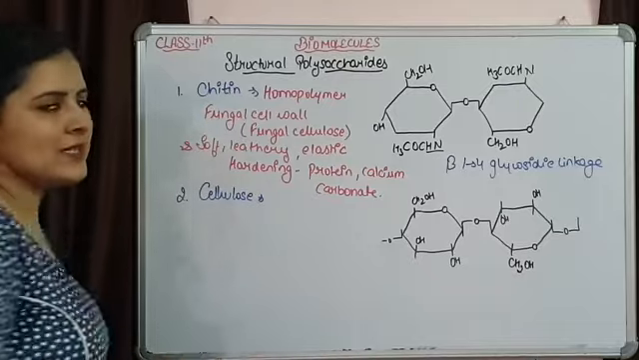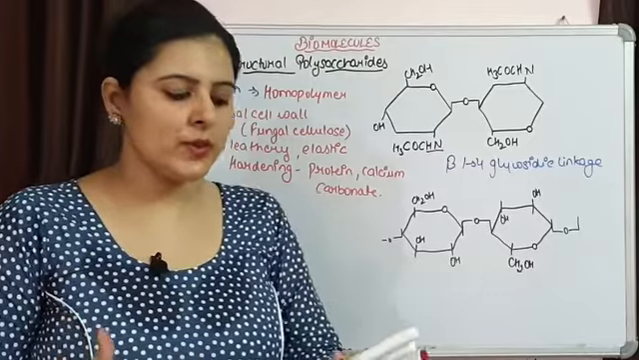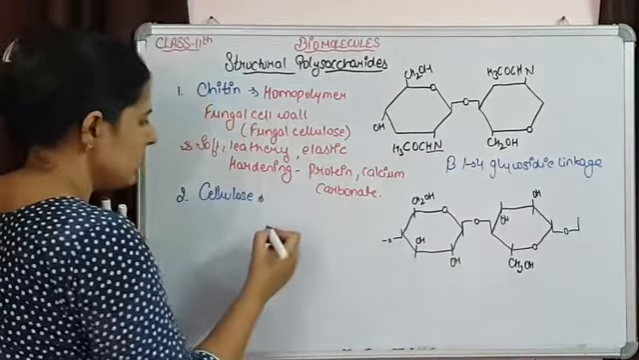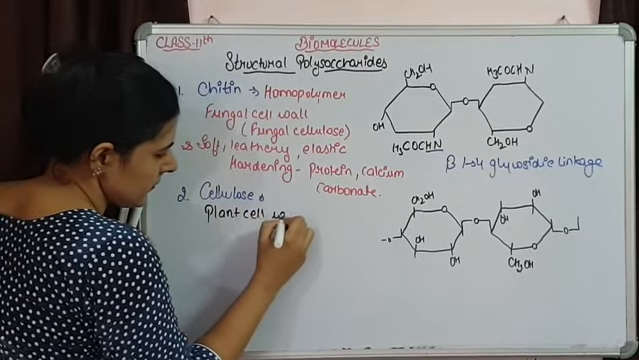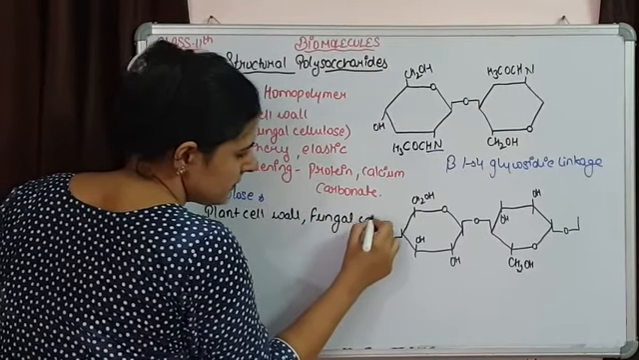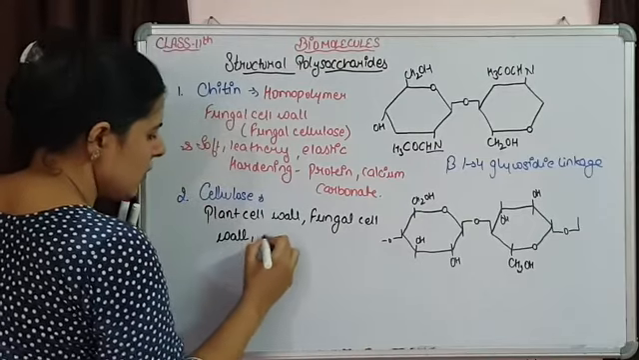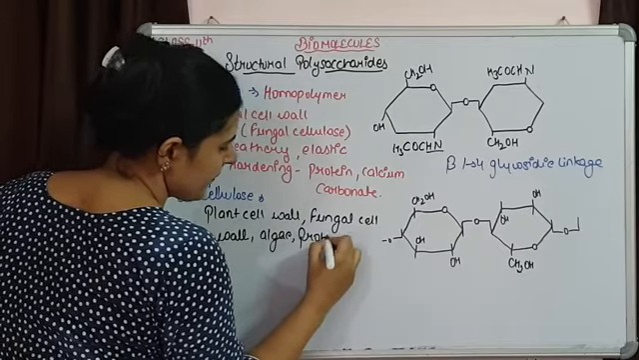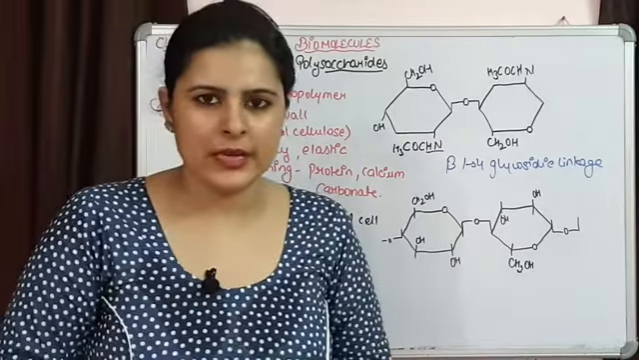If we move on to cellulose, that is going to be the most abundant compound because it is an ingredient of the cell wall of plants. So plant cell wall, even fungal cell wall also. We will find it in some algae also, some protists also. So cellulose is present in various organisms.